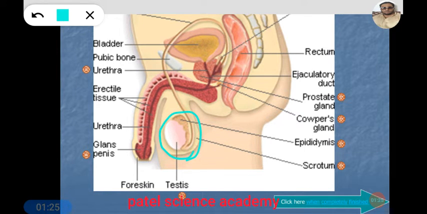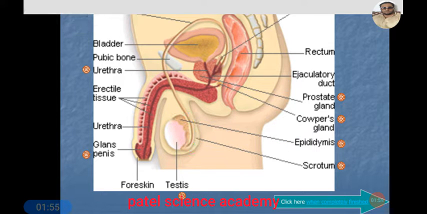This oval shaped structure is called the testes. There are two testes in the male reproductive system, and this testis, from the back side and upper side, has a mass of tissue. This mass of tissue is called the epididymis. We'll see the details of all these parts one by one in this lecture.